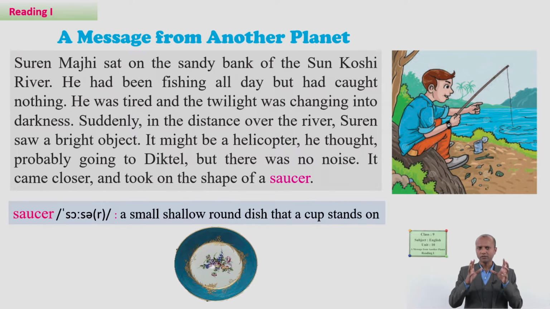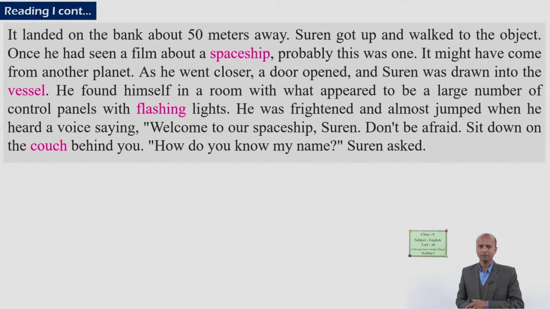Now, here Suren Maji, the boy, is sitting on the bank of the river Sunkosi. He had been fishing there, and suddenly he saw a bright object, but it did not have any sound. So what did he guess about it? Yes, he thought that it could be a helicopter, but there was no sound at all. Okay, and he thought that it was going to Diktel as well. Wonderful, dear students. Next paragraph.